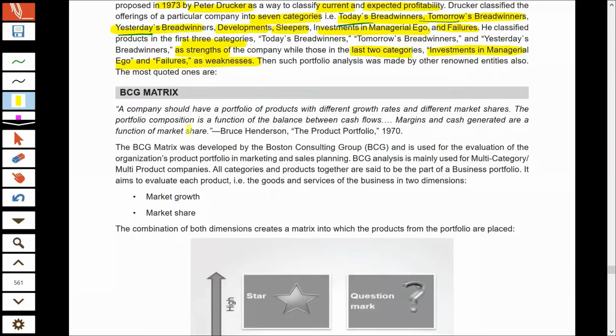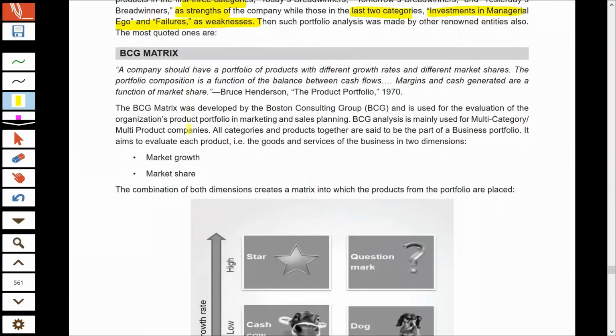There are various methods on the basis of which this analysis can be done, and one of them is the BCG matrix. Now, the BCG matrix was developed by Boston Consulting Group, and it is a tool which helps the organization to analyze the multi-product portfolio. Therefore, this is a tool which is used by any company which has multi-category or multi-product offerings in the market.